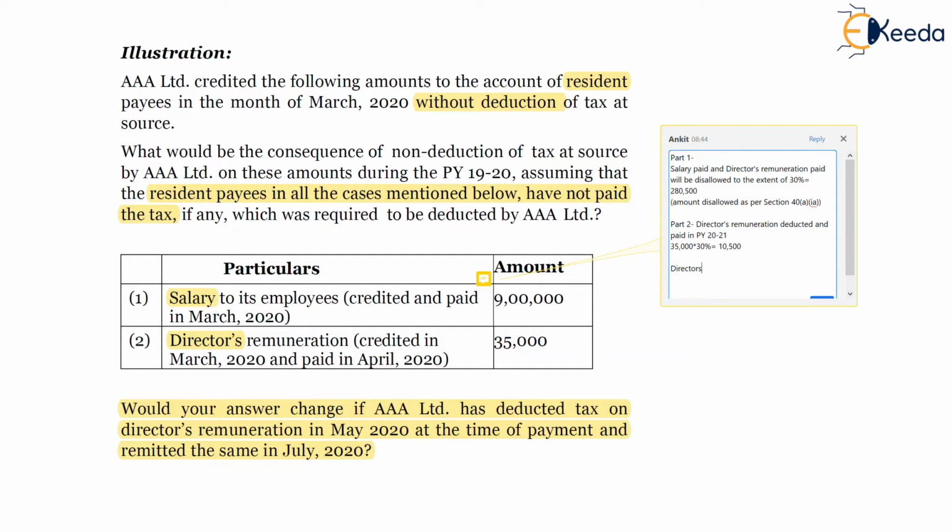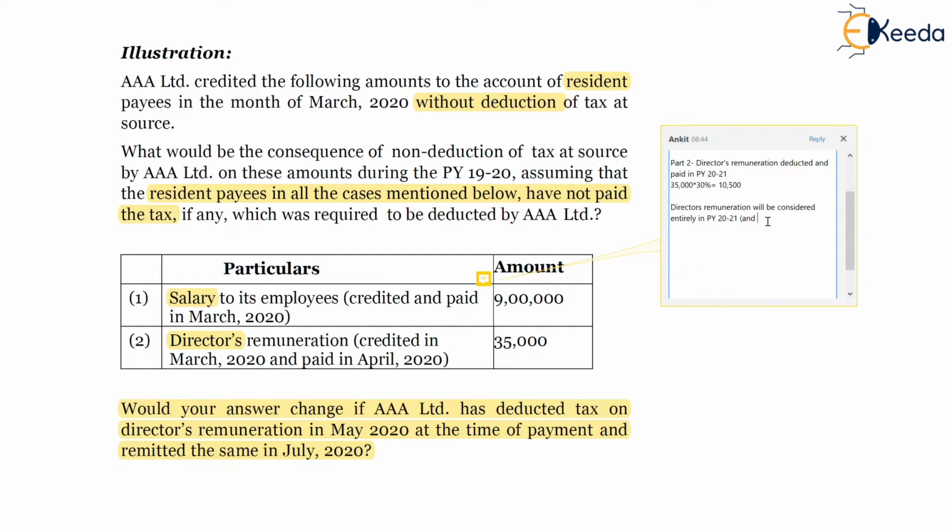Director's remuneration will be considered entirely, that is 100%, in previous year 2021, and nothing will be considered in previous year 1920.